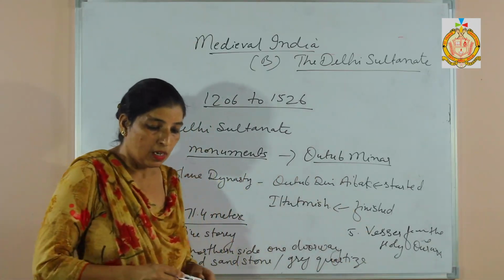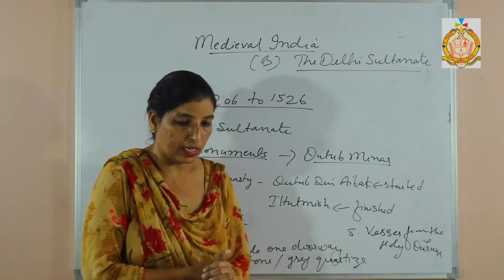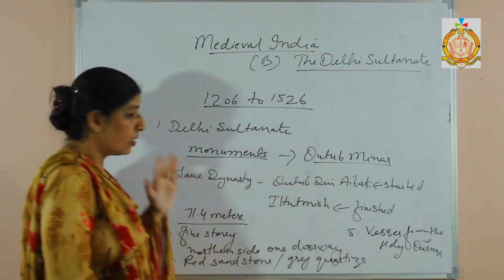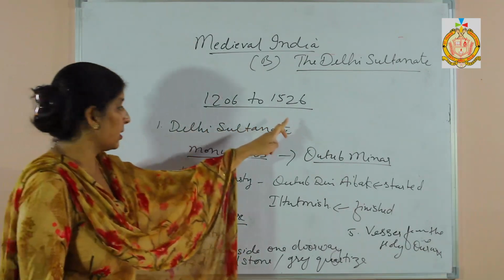as well as some intricate carving inscribed on this tower. Clear? Now further we will learn about the dynasties. 5 dynasties ruled over the period 1206 to 1526.